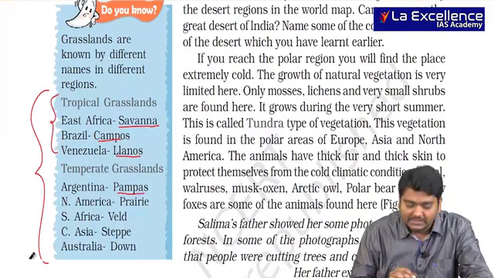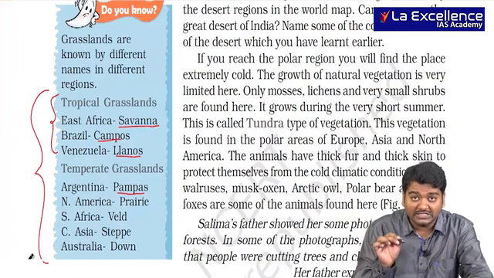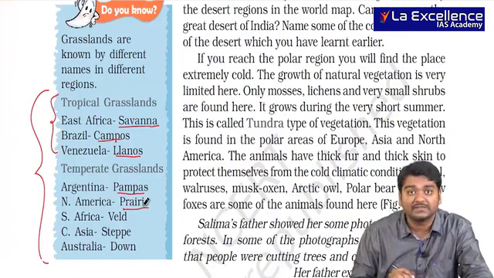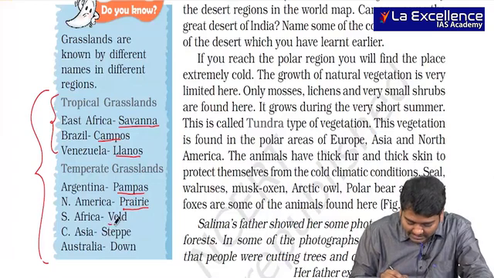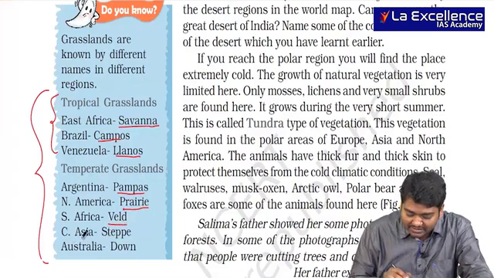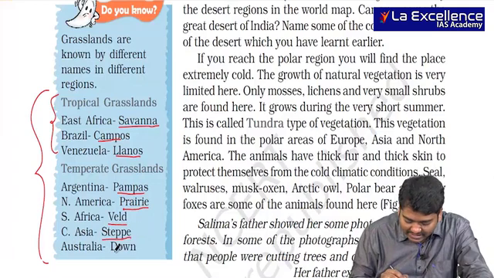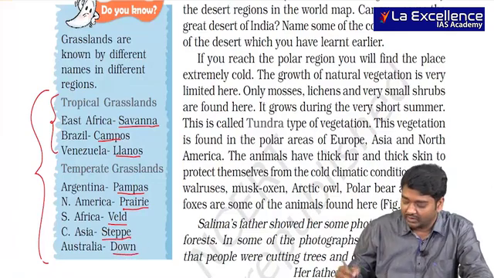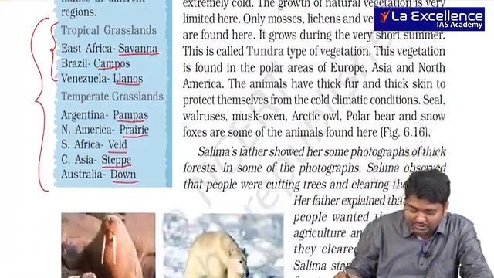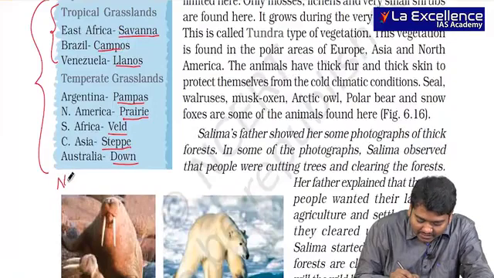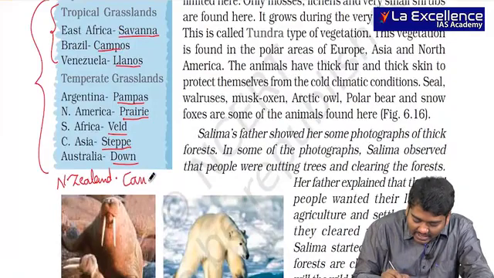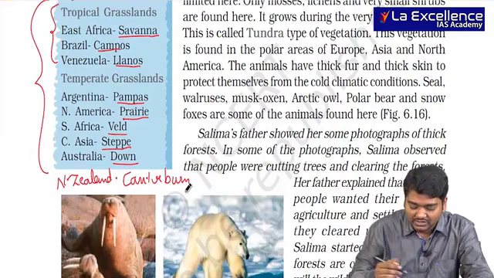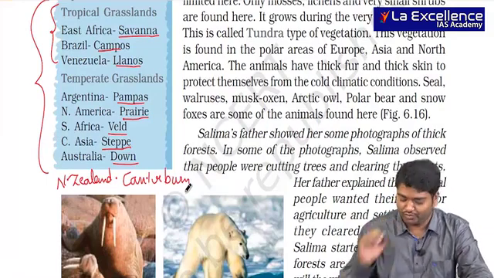Argentina is Pampas, North America or US and Canada we call prairies, South Africa it is called veld, Central Asia it is called steppes, and in Australia it is called downs. Just below that you can also write New Zealand, it is actually called Canterbury, right? So these are very, very important for you.